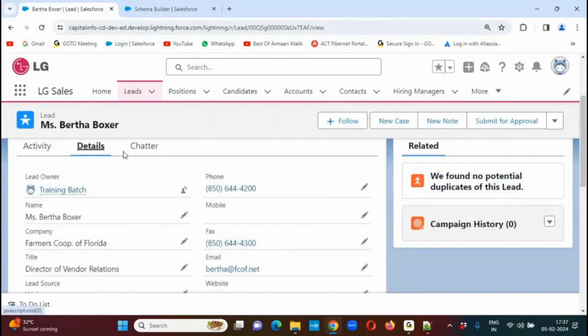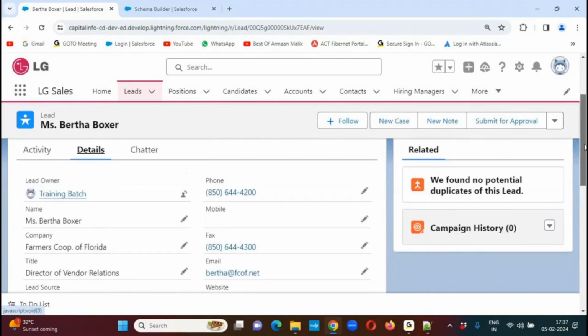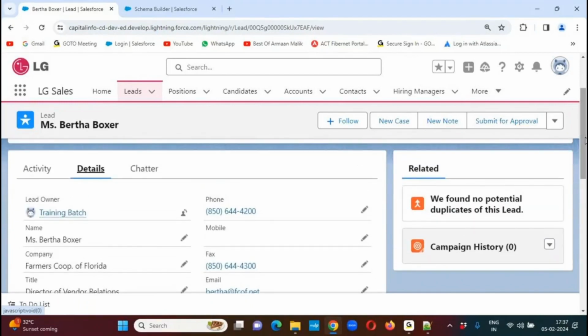Person. Okay. Now, who is the person? Customer. Now, customer is different, lead is different. Customer means the person who is utilizing our product. Those who are purchasing our product will be called customers.